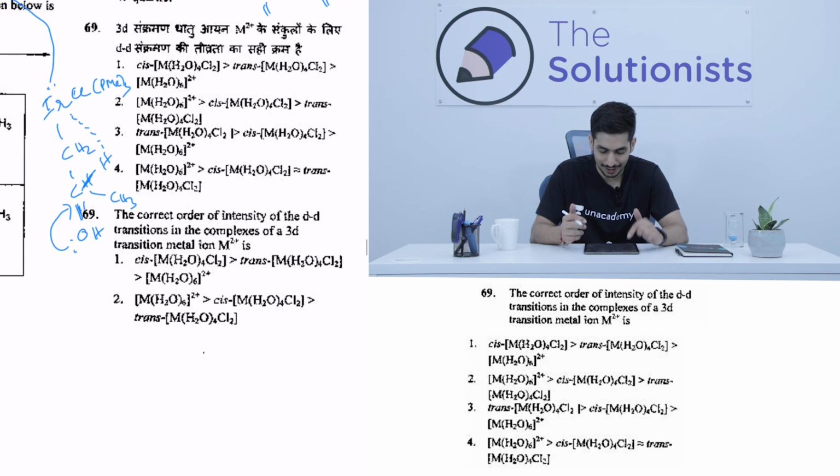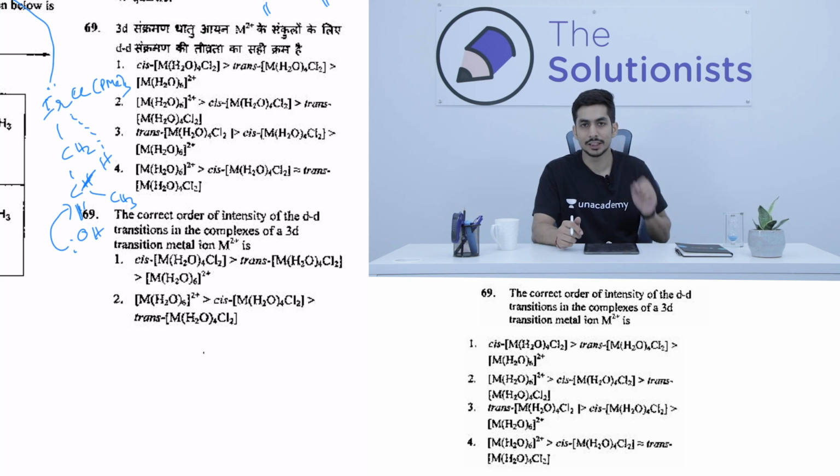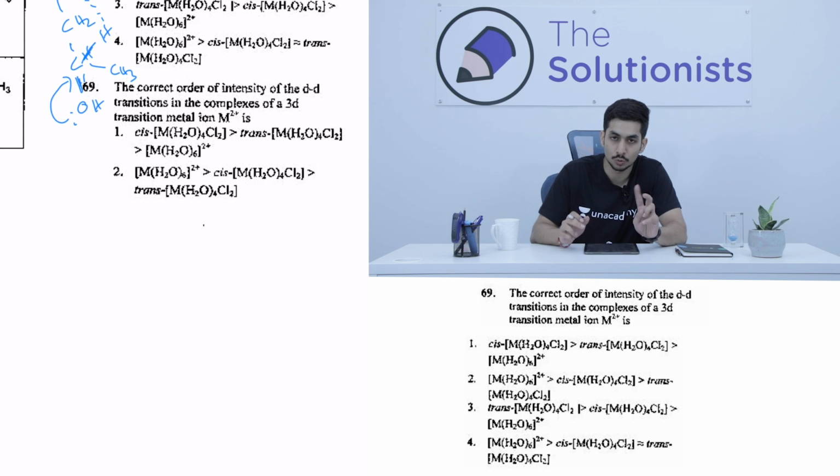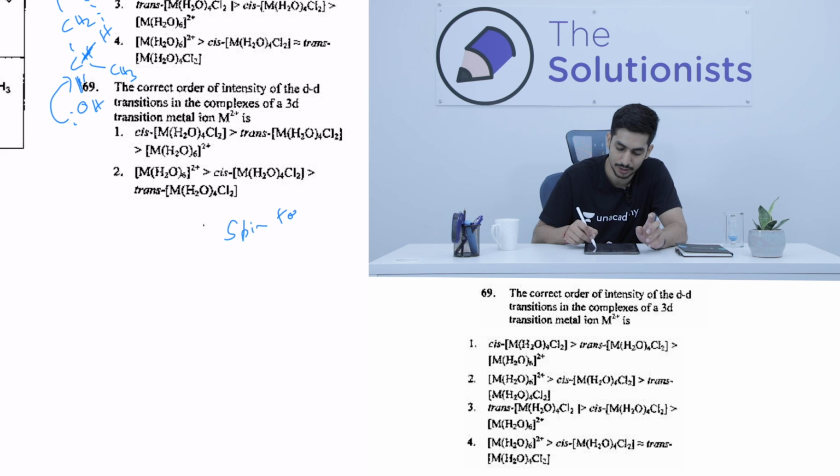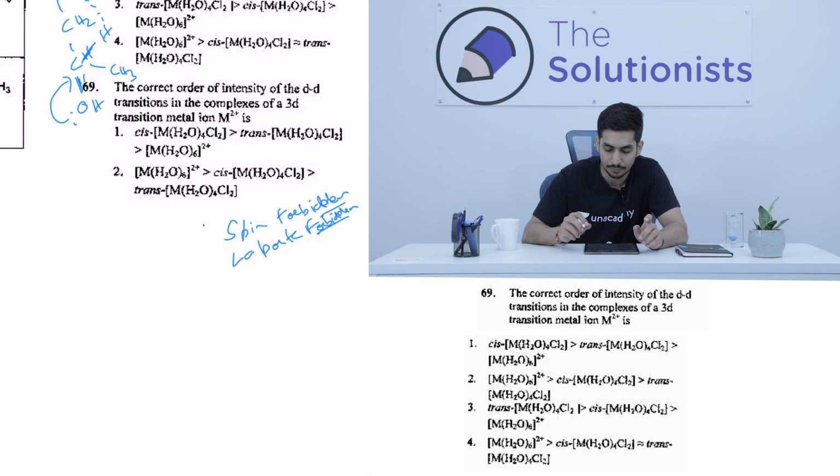Now this is a very classic question, and the question says, what is the correct order of intensity of d-d transitions in complexes of a 3d transition metal? So whenever d-d transitions come into your mind, 2 things should come into your mind. One is spin forbidden, and then one is Laporte forbidden, right? So these are the 2 principles which determine the intensity of your d-d transitions.